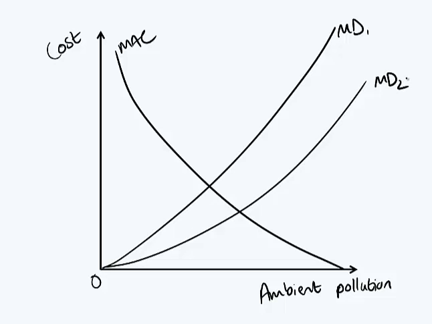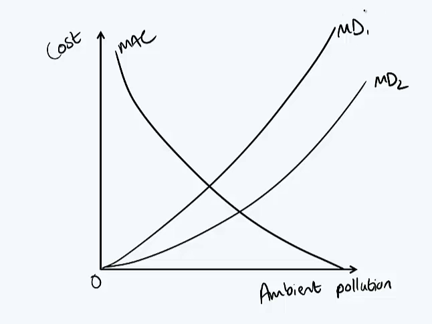This might be because of different reasons. Maybe there are more people in country 1 than in country 2, or maybe country 2 has certain physical characteristics that mean the environment takes more harm from pollution. For instance, more sensitive ecosystems, or it's very low lying, so the pollution settles in a valley where it's constantly exposed to the people.